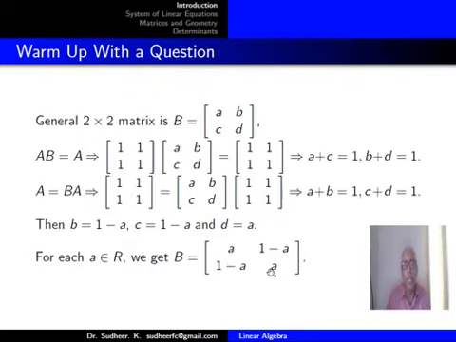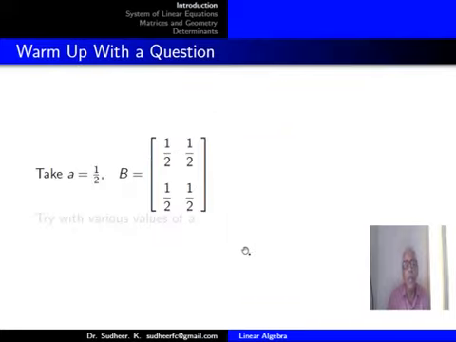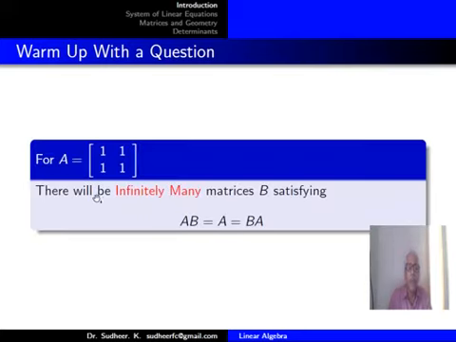A symmetric matrix is B. One choice of a is 1 by 2. You can take B equal to [1/2, 1/2; 1/2, 1/2]. Try with other values also. So what you found is for A equal to [1, 1; 1, 1], there will be infinitely many matrices B satisfying AB equal to A equal to BA.